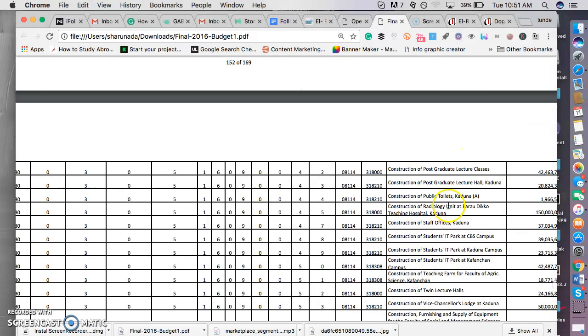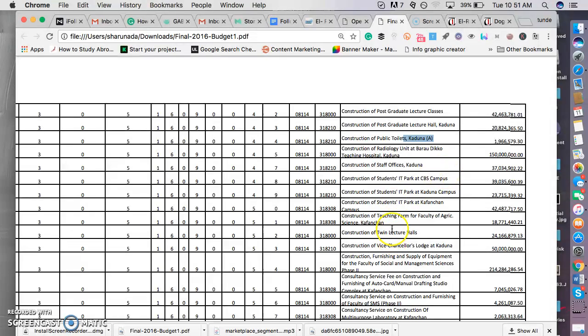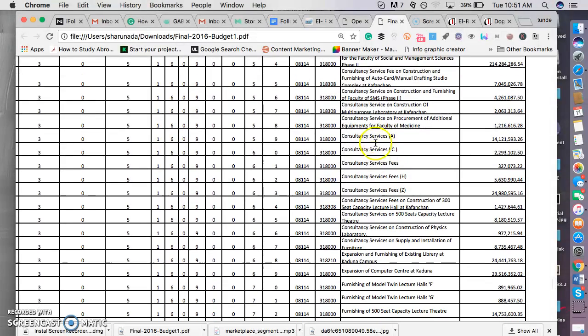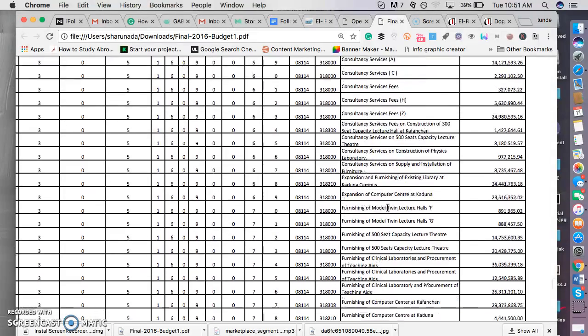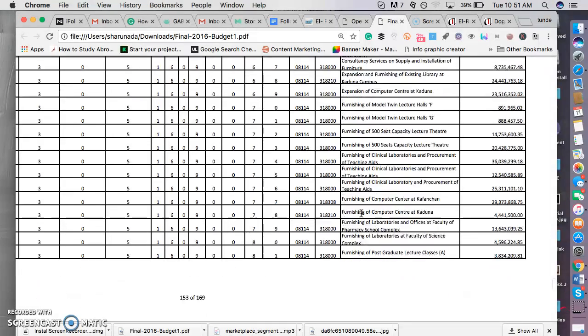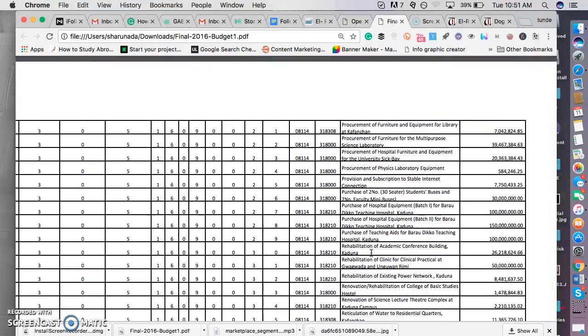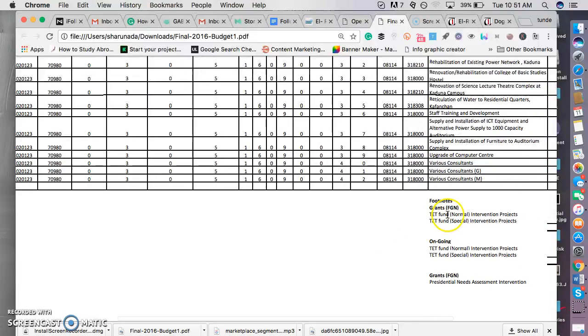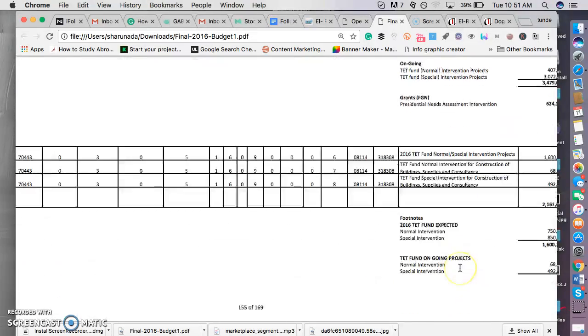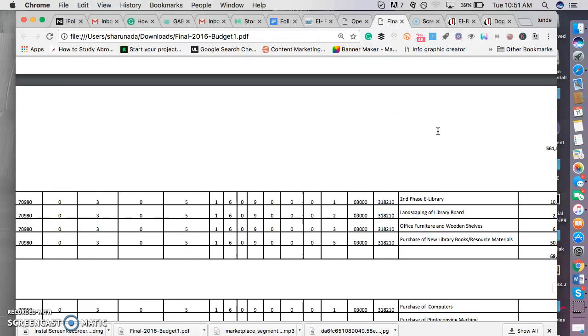Construction of postgraduate lecture, no. Construction of public toilets, you may want to check this too. Yeah. Construction of staff offices, no. So consultancy fee, no. So you may want furnishing of 500 capacity lecture theater. This too is of interest because it has to do with developmental capital projects. So just like that, if you check all of it, you see this is the TETFund normal intervention. This is more about the Tertiary Education Trust Fund. So you may want to check some of those places out.